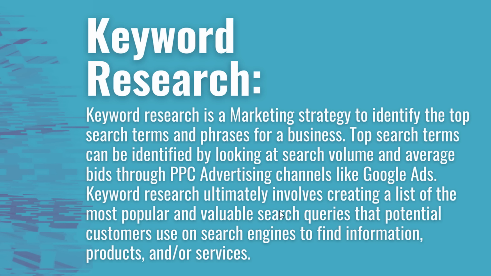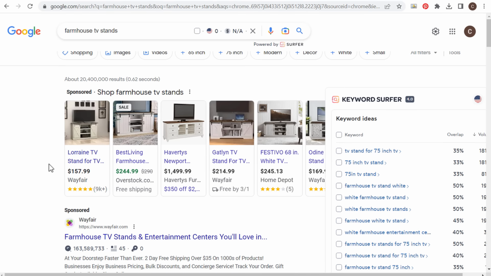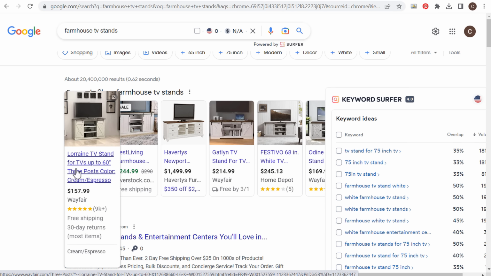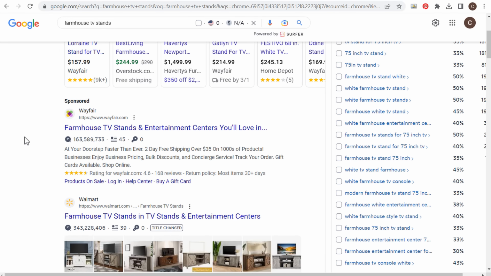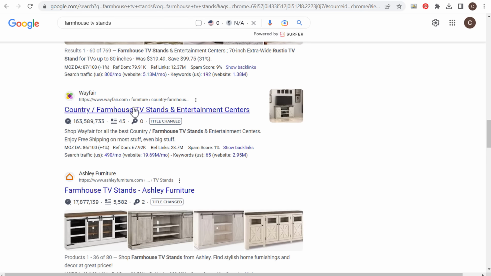So to give you a quick example of why you want to do keyword research is if somebody goes to a search engine like Google and they search farmhouse TV stands, you can see Wayfair right here has a Google shopping ad, they have a Google search ad, and if we keep scrolling down a little bit further, you can see they have an organic listing as well. So because they've identified this as one of the keywords they want to target, they've optimized their website for this keyword to help drive people to their website, ultimately to help drive revenue and drive sales.